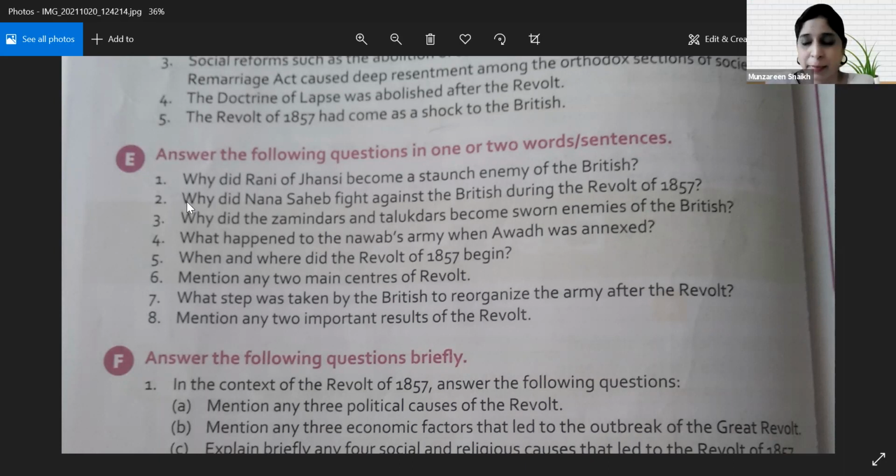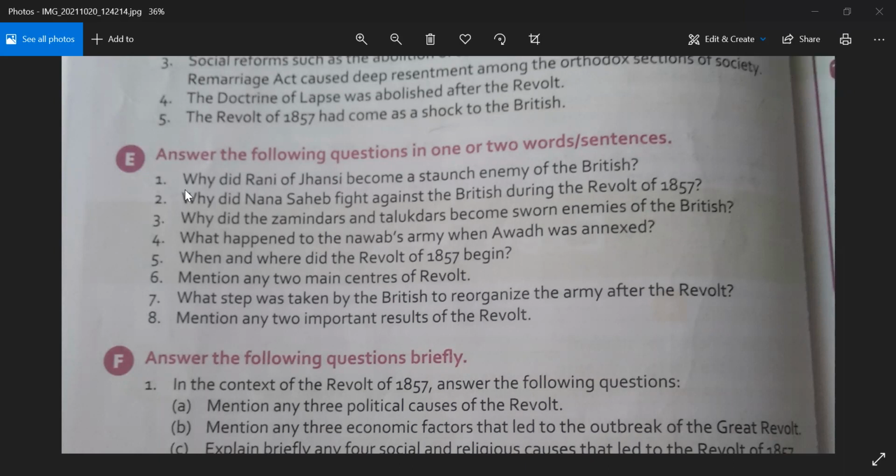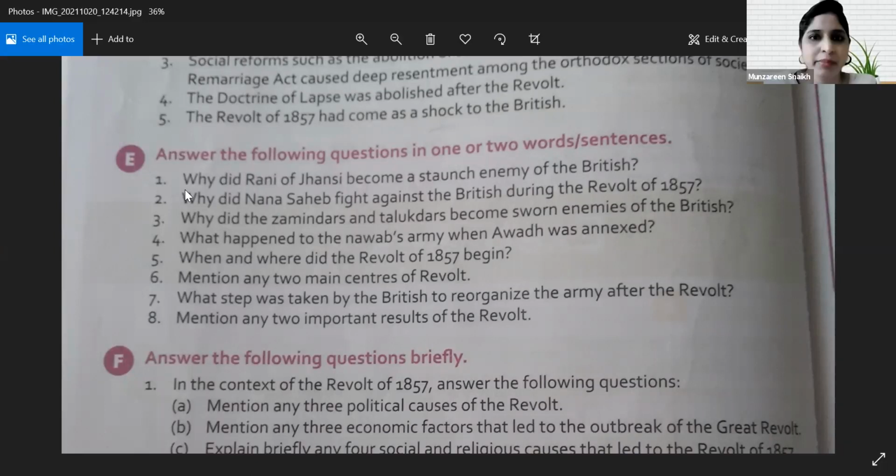What is it? In the doctrine of lapse, ma'am, if the ruler does not... You are not audible, Vivan. Can I now, am I audible? Priyanshu, give the answer.